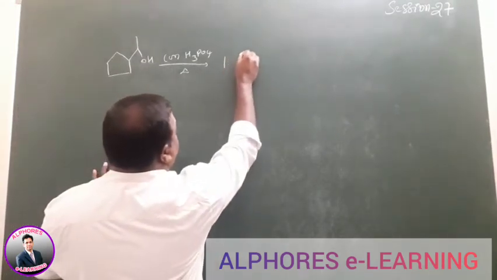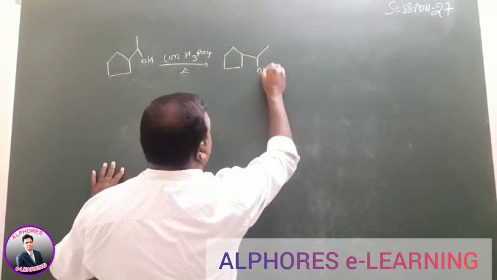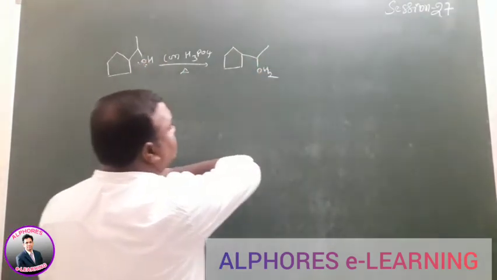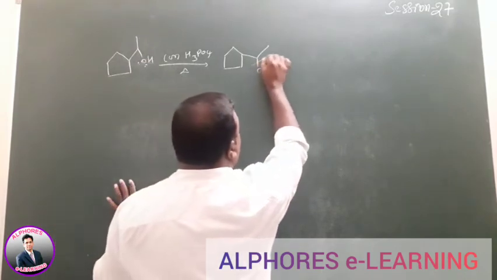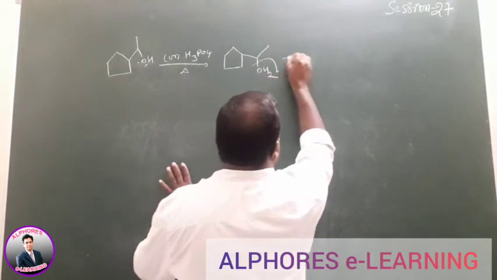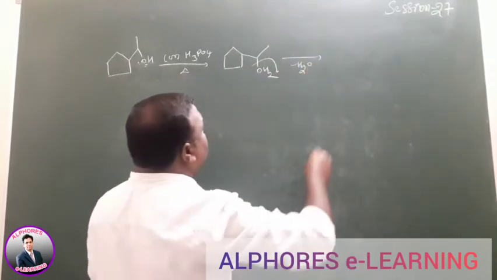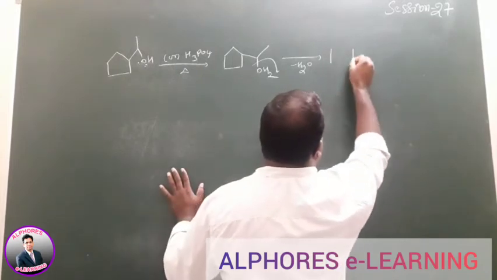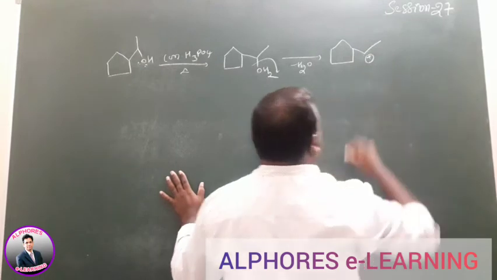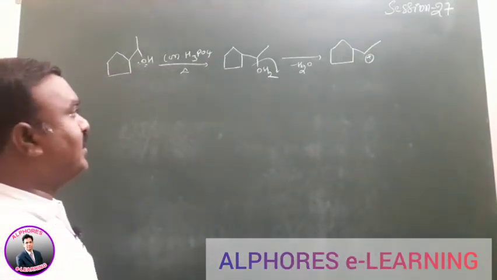So the first step is the H plus addition step, by using that lone pair. So the bad leaving group is converted to a good leaving group. Now removal of H2O. Then it forms the product like this. The formed carbocation is a secondary carbocation.